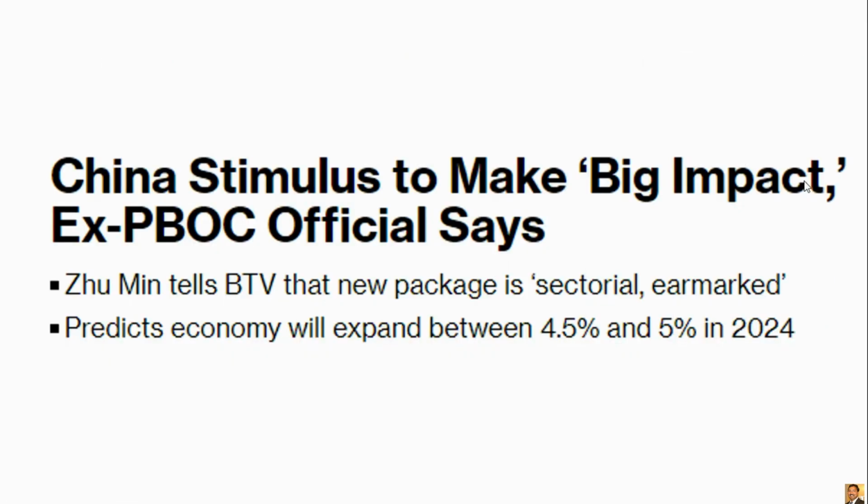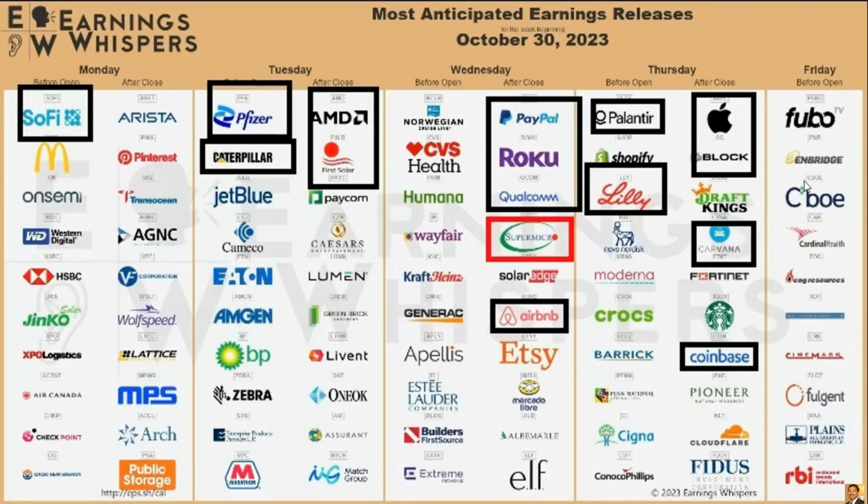And China announced the stimulus, and looks like they approved it. It's almost like 1 trillion yuan, which is like $137 billion. If it really comes into the market, that's a big thing to the China market, and also the money goes to the outside of the market too. But how do they get that $137 billion? Do they even sell more US treasury bonds or not? That's the big question. And this is next week earnings.